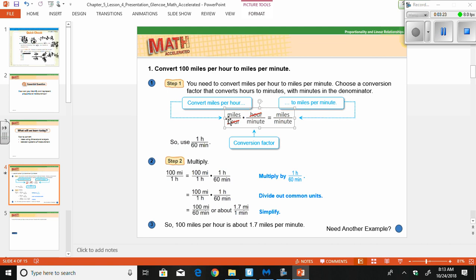And then we go ahead and we multiply 100 miles per hour times 1 hour over 60 minutes, because then the hours go away, and the conversion between hours and minutes is 60 minutes for every hour. Cross out the hours, divide 100 by 60, and we get 1.7 miles per 1 minute.